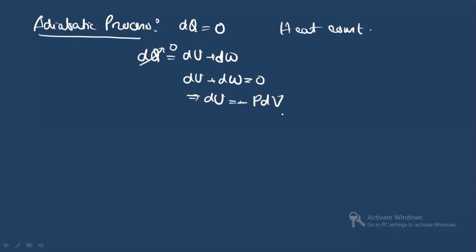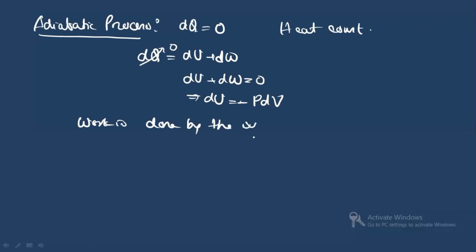Now you see here, in this particular case, the change in internal energy is equal to minus PdV. That means if work is done by the system, then the work done is positive, right? If work is done by the system, it's positive. Work done on the system is negative.